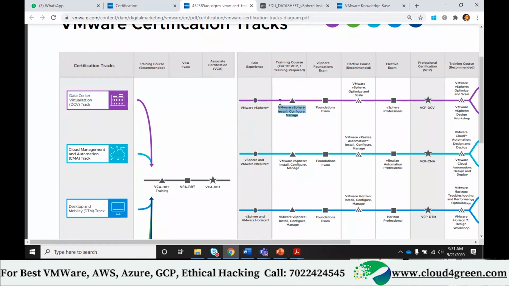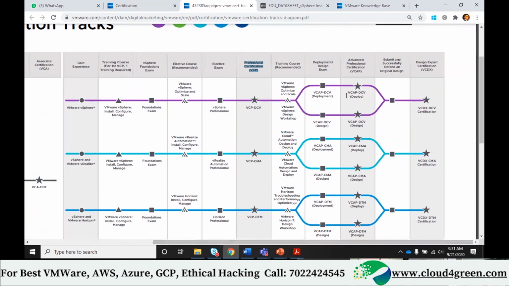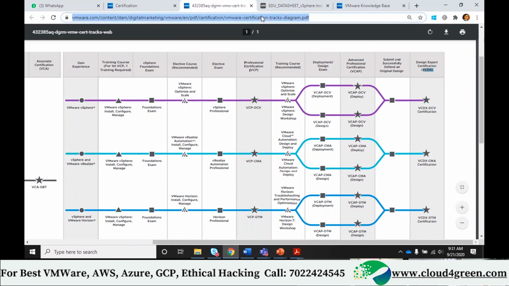And then the second level is the professional level certification. Then you have advanced VCPs here, and then you will have VCAP. Can you see this advanced? Yes. And the last one is design expert, VCDX. So this is a certification track.